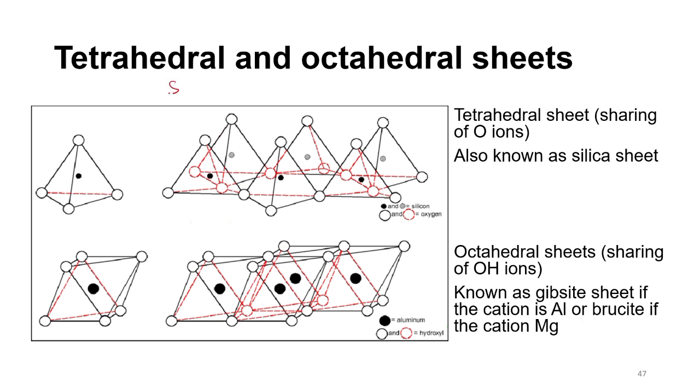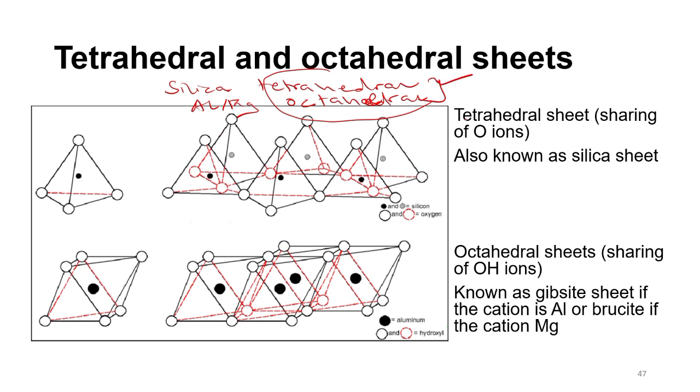Now, what do we mean by tetrahedra and octahedra? We've mentioned silica tetrahedra, and we've also mentioned aluminium or magnesium octahedra. What do tetrahedral and octahedral mean? When it's tetrahedral, what we mean is that there is a sharing of oxygen ions.